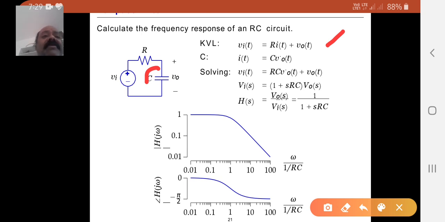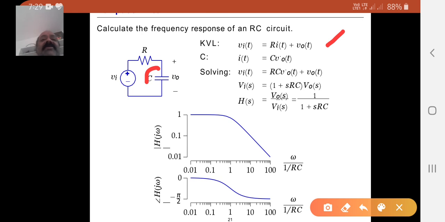Now transforming to the Laplace domain, Vi of s is equal to (1 plus sRC) times V naught of s. So what is H of s? Output by input, the system output by system input, is called the transfer function.